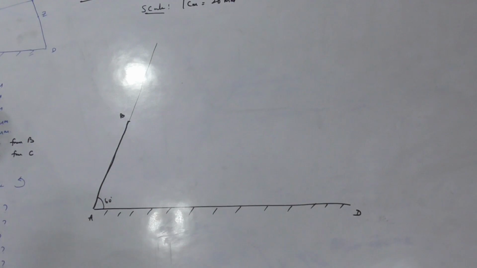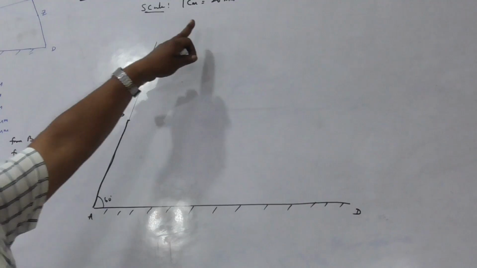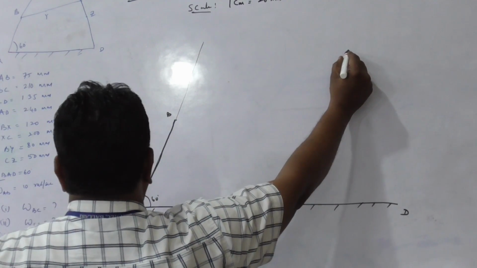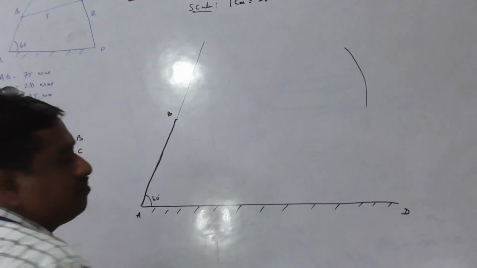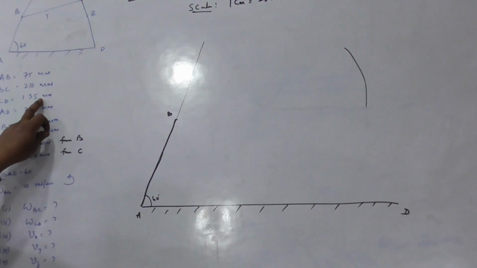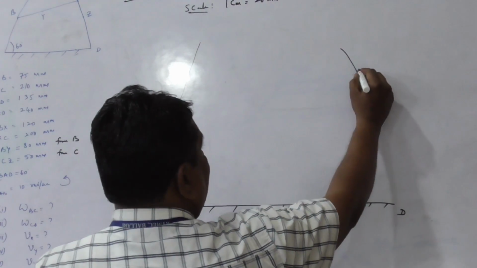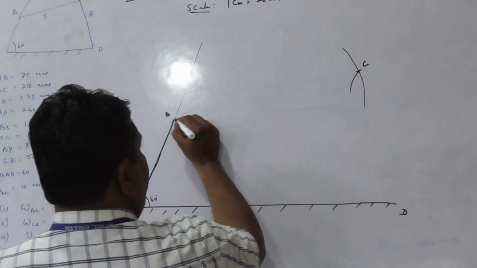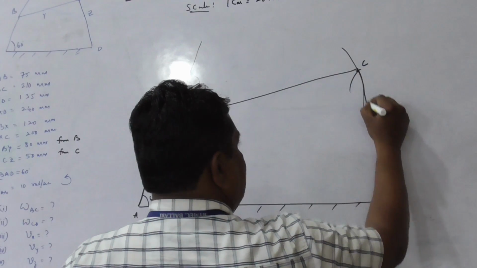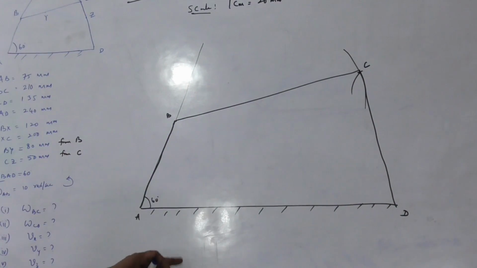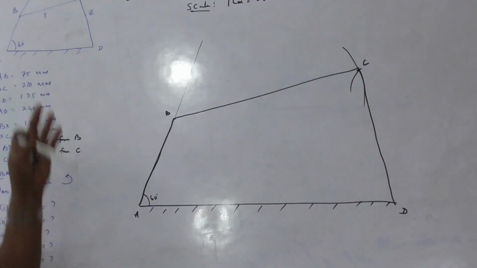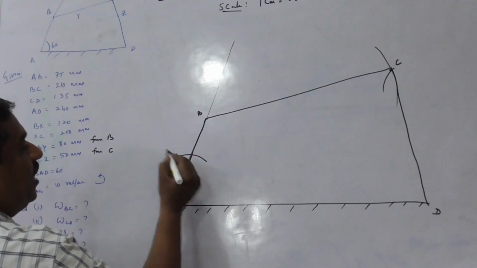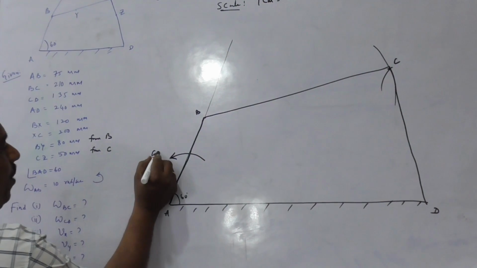Link BC is 210. Take the 210 as per this scale as a radius with the B as center, cut an arc. Similarly, CD of 135 mm with the D as center, cut one more arc to get point C. Join BC and CD. This is the configuration diagram of the given 4-bar mechanism. Similarly, show the direction of driving link rotating in counterclockwise direction, omega AB.